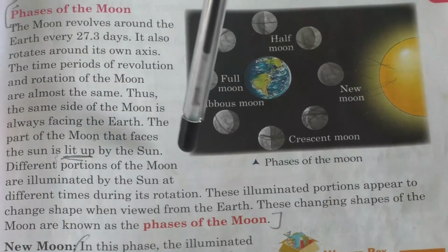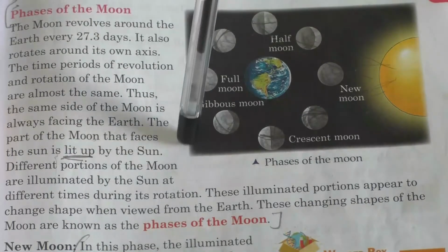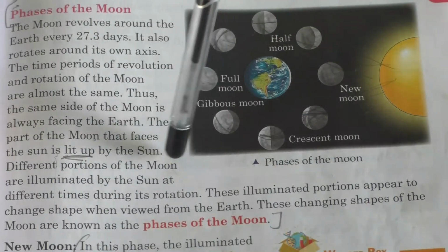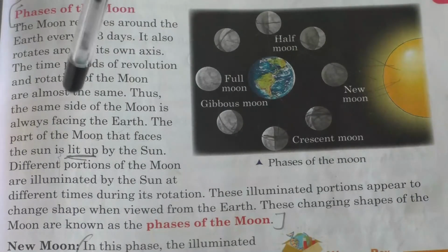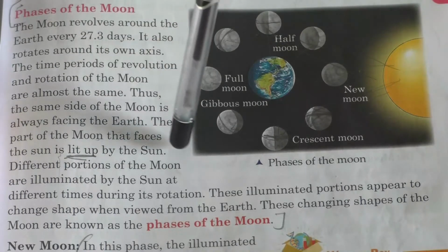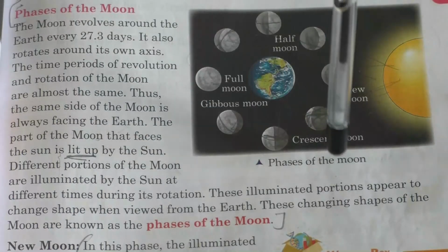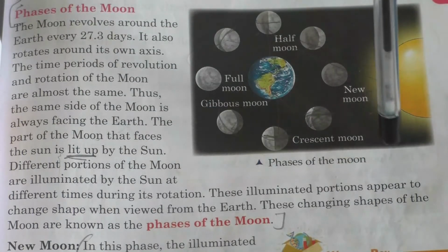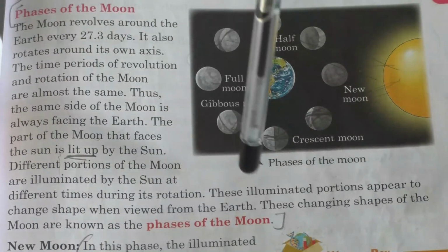Different portions of the moon are illuminated by the sun at different times during its rotation. So when the moon is getting rotated, at that time different portions of the moon are illuminated by the sun. These illuminated portions appear to change shape when viewed from the earth.